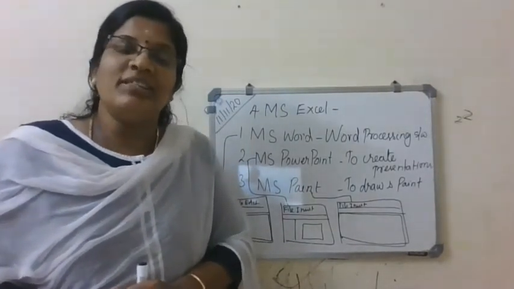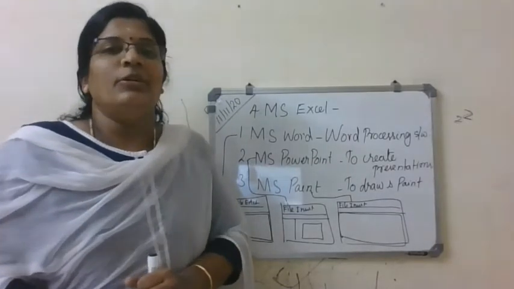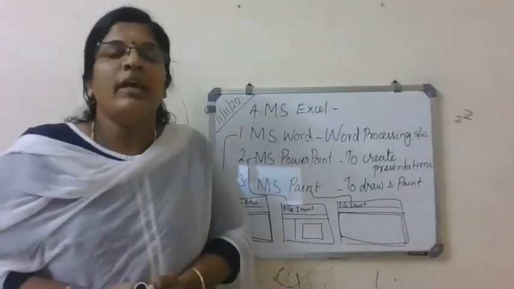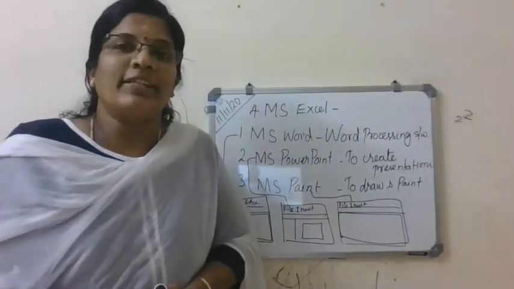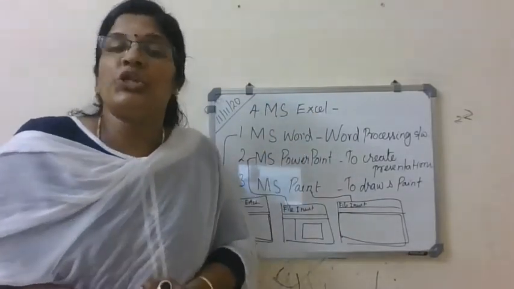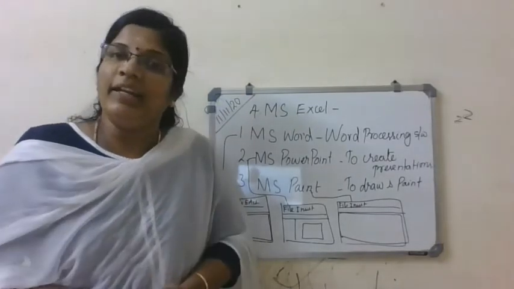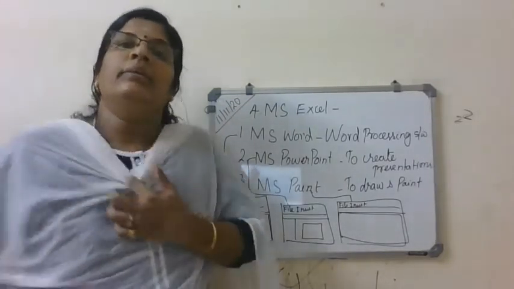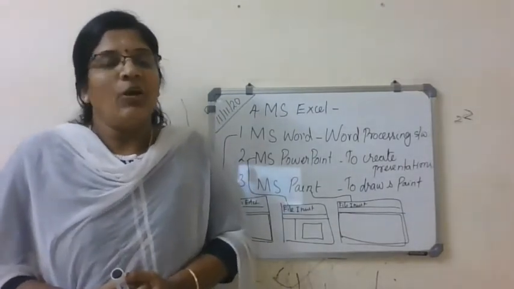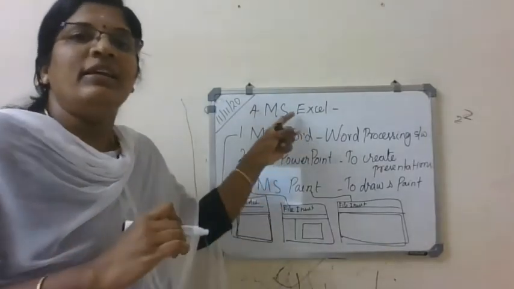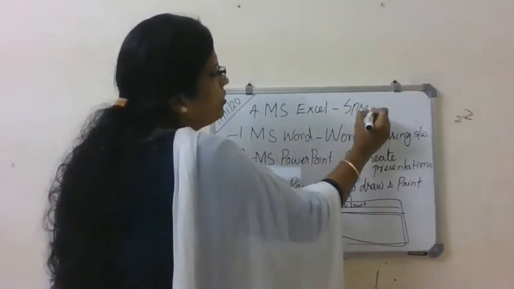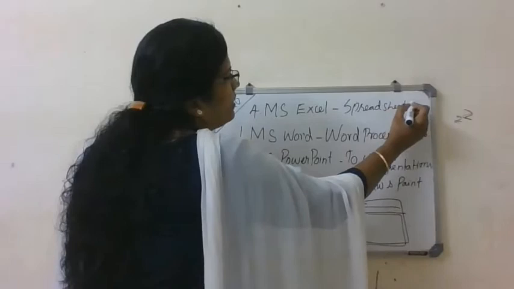Okay, making calculations, creating tables, that's good because you see the rows and columns, right? So you may say that it's for creating tables. Absolutely, partially you are correct. MS Excel is a spreadsheet program. You can create tables, manipulate data, make calculations, create charts, and so many things. So what is MS Excel? It's a spreadsheet program. I'll explain in detail.